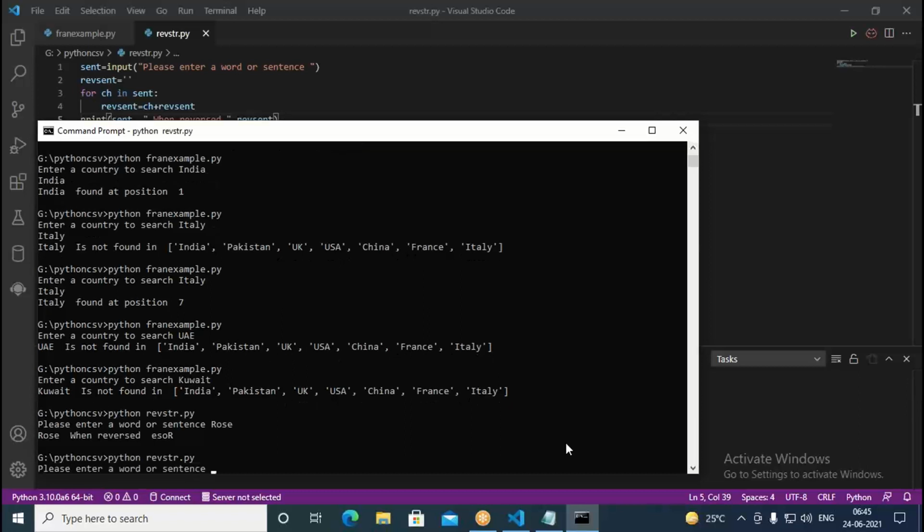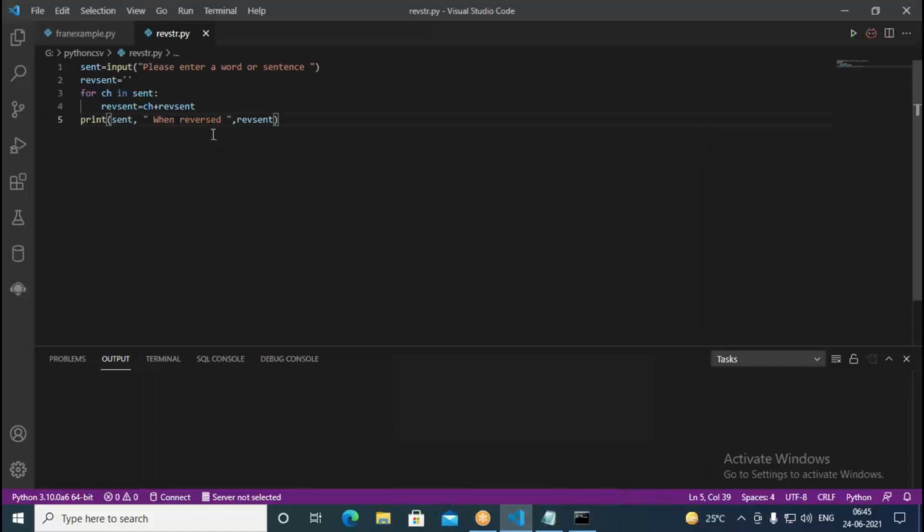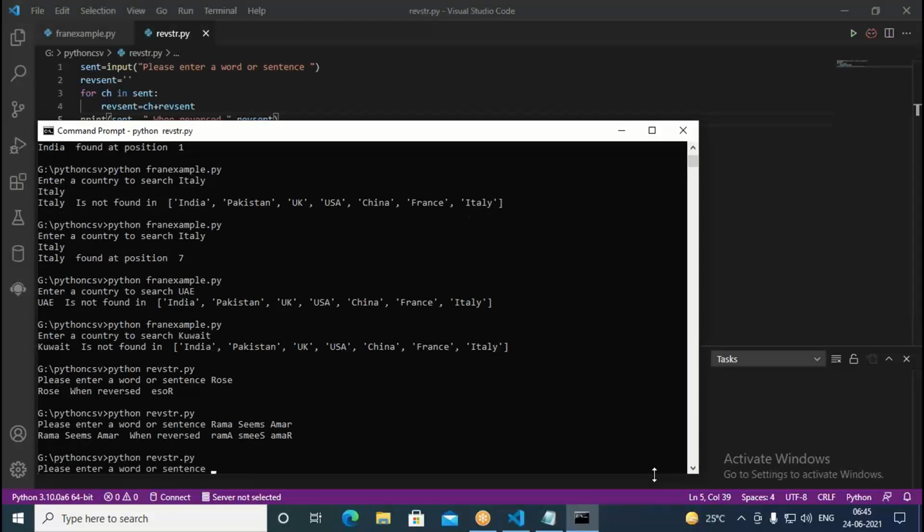Similarly, I enter a sentence which is nothing but a palindrome. But when we enter this one, it is reversing. Rama sees Amar. When reversed, Rama sees Amar. Okay, so spelling is wrong. M has come extra. Okay, so sees, it must be. I have typed something wrong in there. Due to that, it's like this. Whenever I entered something, I entered wrong. So due to that, we got in that way.